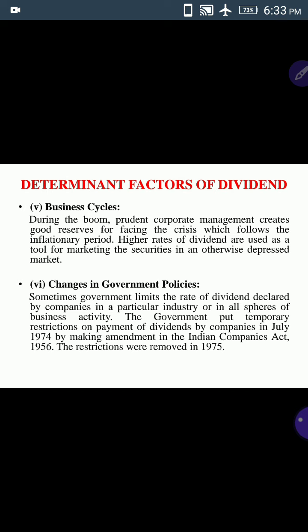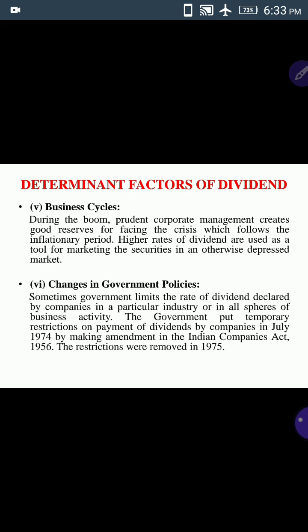And sixth one, changes in government policies. See here, sometimes the government limits the rate of dividend declared by companies in a particular industry or in all spheres of business activity. So due to government restrictions also, there may be changes in dividend policies. So if the government decision or government policy is changed, automatically sometimes it may affect the dividend policy.